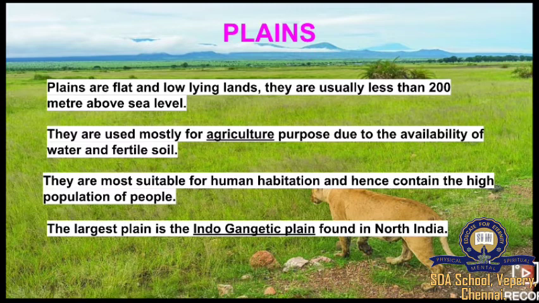So you would have understood what a plain is. It is near the sea level, but higher, less than 200 meters. They are mostly used for agriculture due to the availability of water and good land, so that whatever they sow will be able to grow. Okay, so in the plains there is mostly human habitation. That means humans live in these places.